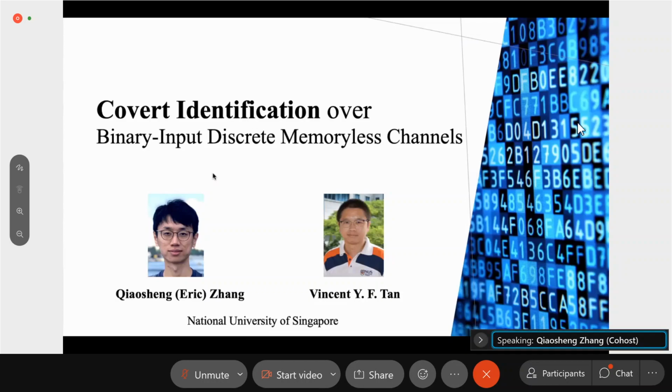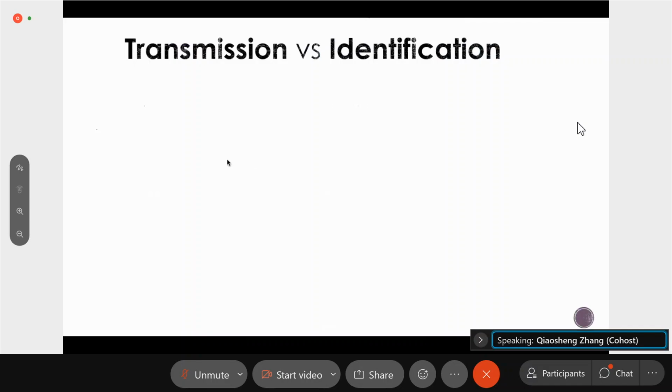Today I'm very happy to share our recent work, Covert Identification over binary input discrete memoryless channels, with you. This is joint work with Professor Vincent at National University of Singapore. As you can see from the title, we are studying the so-called identification problem in this work.